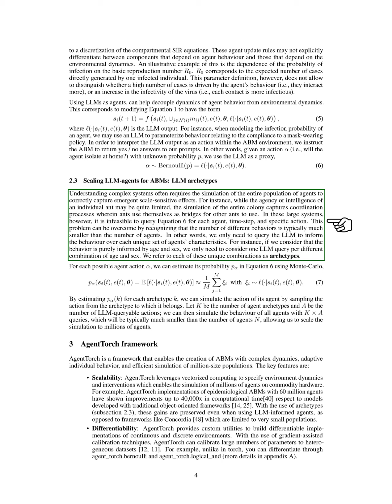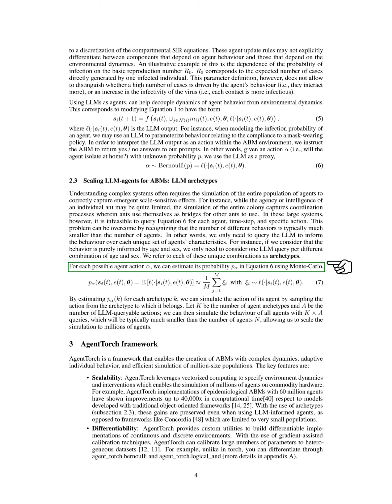We can simplify this by recognizing that the variety of behaviors is usually much smaller than the number of agents. Instead of querying for each agent, we only need to query for each unique combination of characteristics, which we call archetypes. For instance, if behavior is determined by age and sex, we only need one query for each combination of these traits.